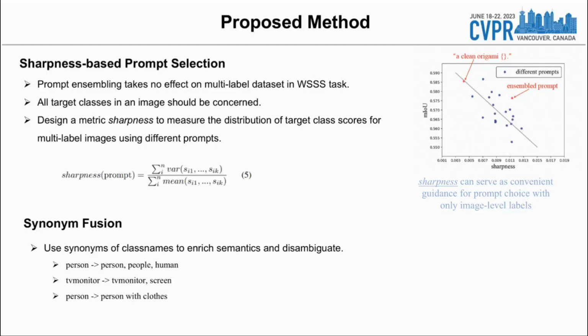For class names, since the category names provided in the datasets are limited, we use synonyms to enrich semantics and disambiguate. Besides, we find the performance of some classes can be further improved by customizing specific words. For example, by replacing person with clothes, the masks can cover the whole body.